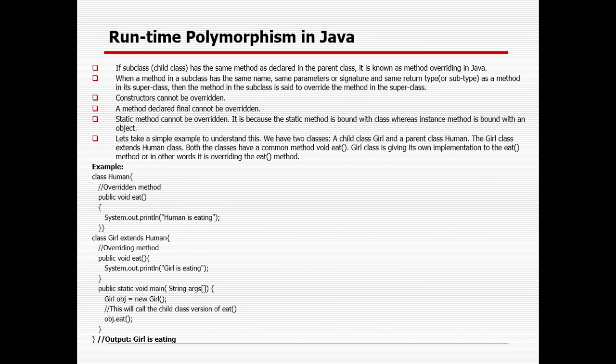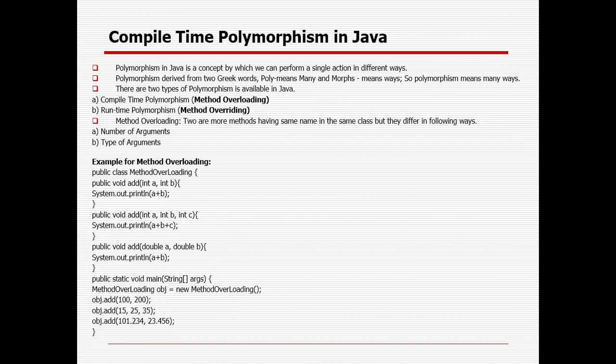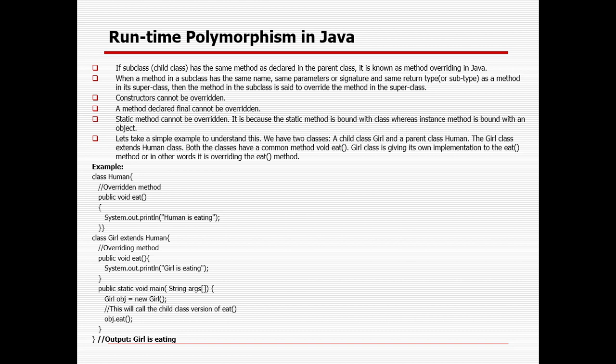Okay. Then runtime polymorphism. Compile time polymorphism, or method overloading, lets us find errors at compile time, but for runtime polymorphism we can only find them during runtime. If the subclass or child class has the same method as declared in the parent class, it is known as method overriding in Java. When a method in a subclass has the same name, same parameters or signature, and the same return type as a method in its superclass, then the method in the subclass is said to override the method in the superclass. Constructor cannot be overridden.